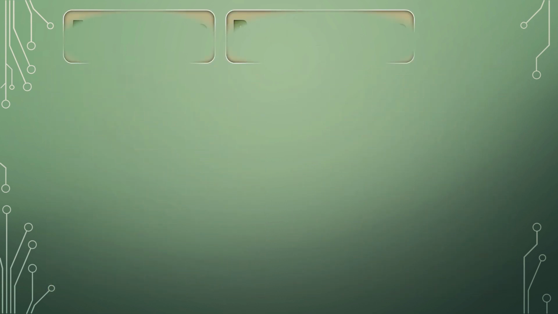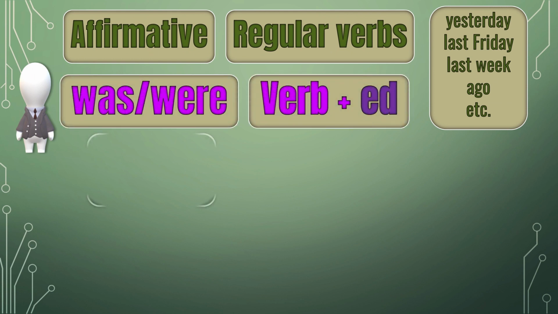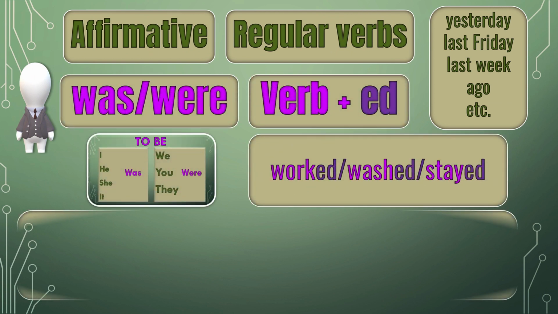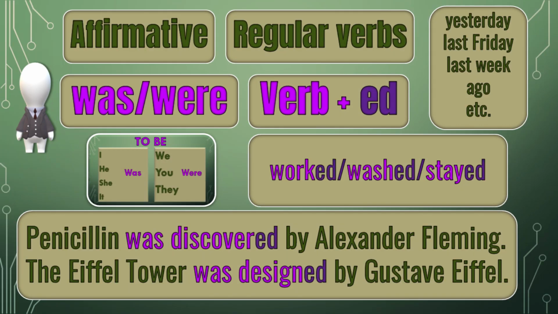Past simple passive is used to talk about an action which was done in the past, yesterday, last Friday, last week, ago, etc. We begin a sentence with a subject, add was or were, and a verb plus ed. Like worked, washed, stayed, etc.